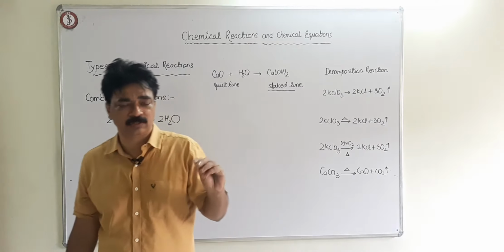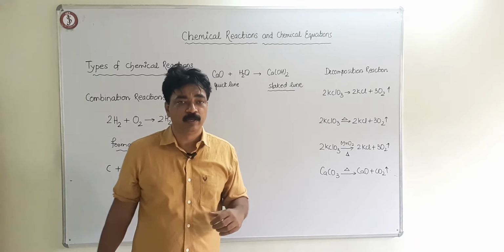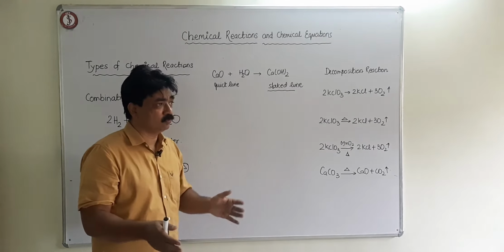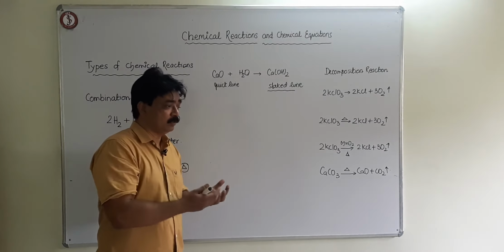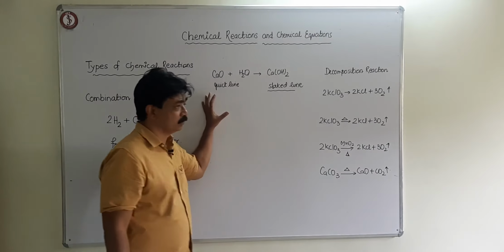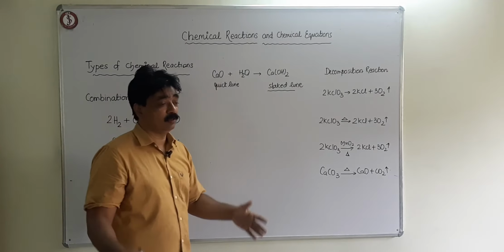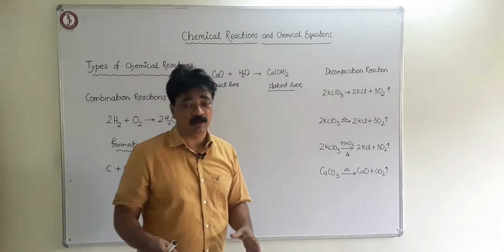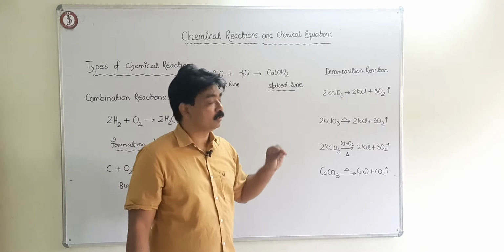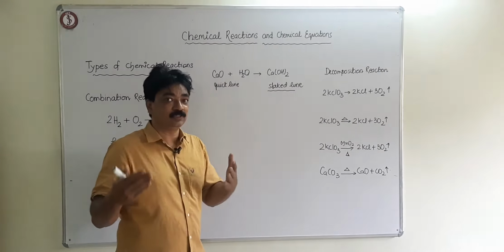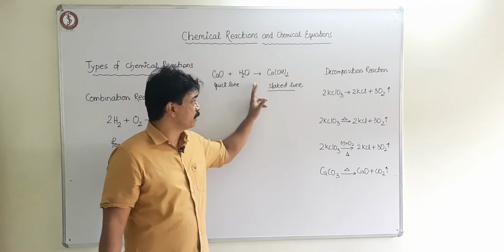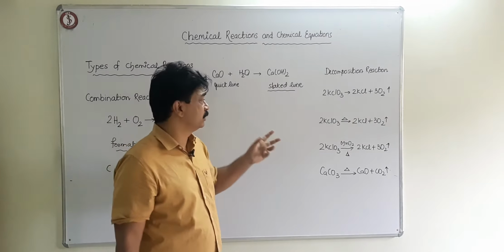It's almost the same texture if it is in powdered form. Then we used to empty the contents of the sack, that is quicklime, in one big bucket. A little amount only, and you put water, then you will see a hissing sound. A reaction takes place and slaked lime is formed, calcium hydroxide.